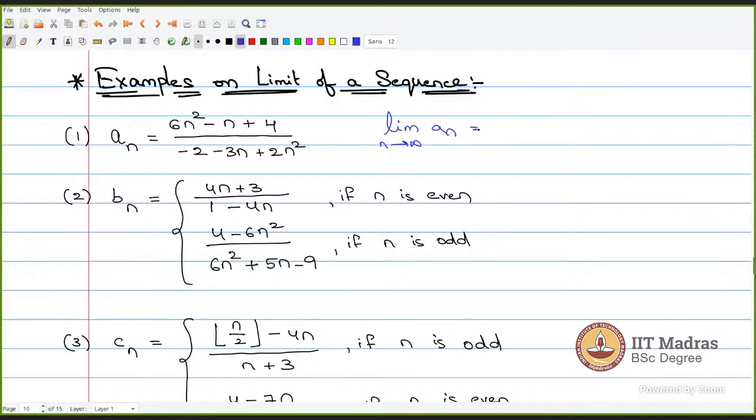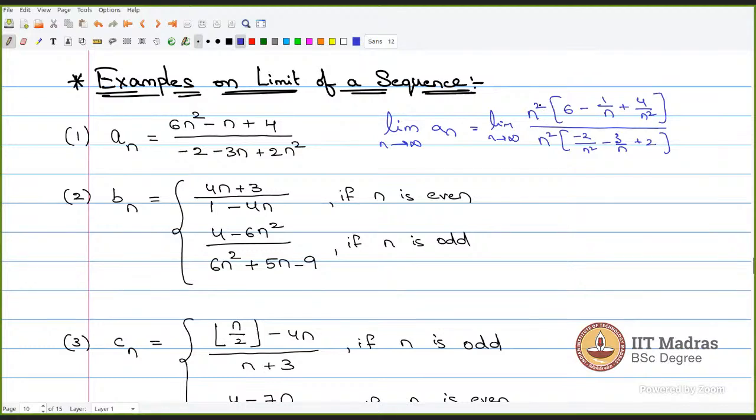In order to do that, I take the highest degree, which is n squared. Highest degree is 2, so I should take n squared common. From the numerator, this will be 6 minus 1 by n plus 4 by n squared. From the denominator also, I will take n squared common, minus 2 by n squared minus 3 by n plus 2. Correct? This is how it will look if I take n squared common from the numerator and the denominator.